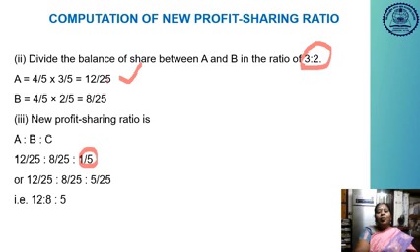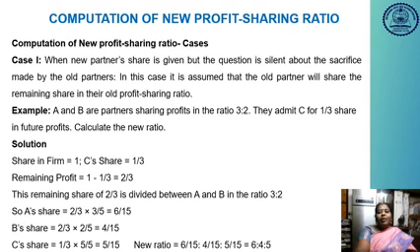Suppose if you are going to simplify, you can simplify the ratio also. But here we couldn't simplify because it's 12, 8 and 5. So this is the new profit ratio. So A, B and C are going to share the profit and losses in the ratio of 12 is to 8 is to 5. Can you understand?